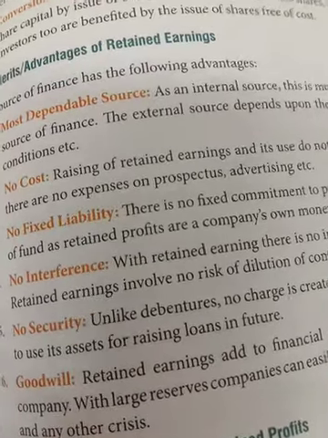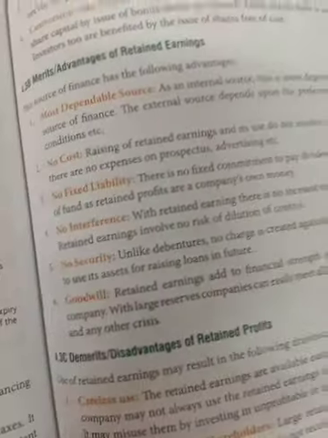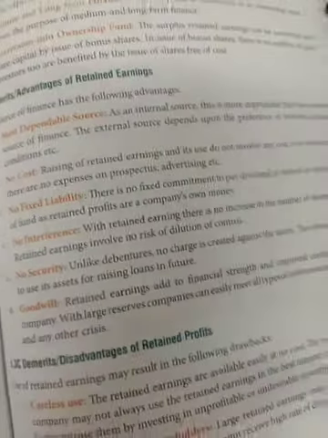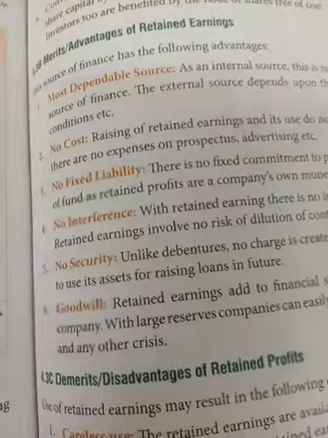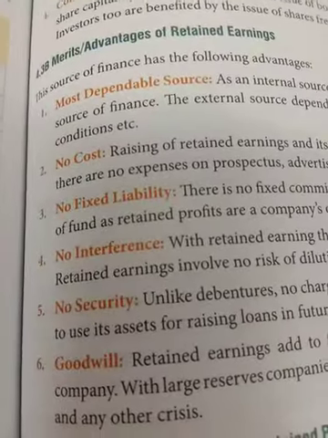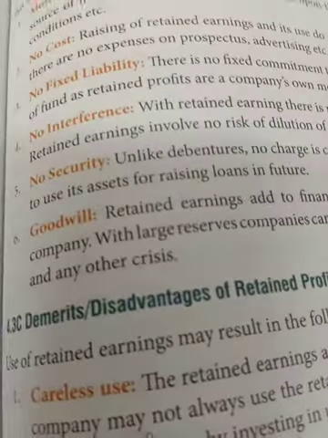Goodwill: retained earning definitely adds to the goodwill, strength and credibility of the company, and a large reserve. That means the company is having a large fund for unforeseen contingencies. Whatever crisis, contingencies or problems can be faced by the company in the case of finance, retained earning helps in that way. A disadvantage of retained profit is careless use.